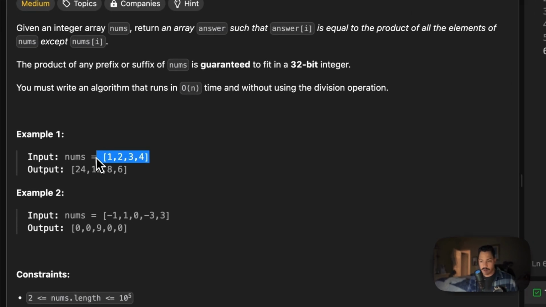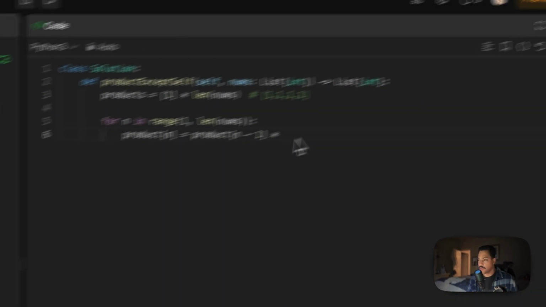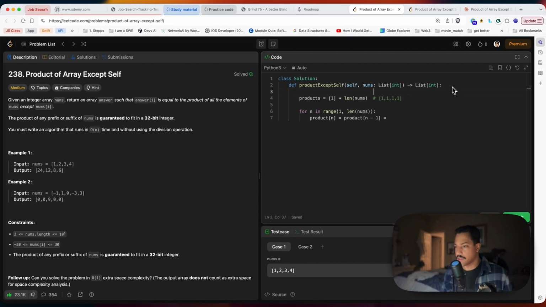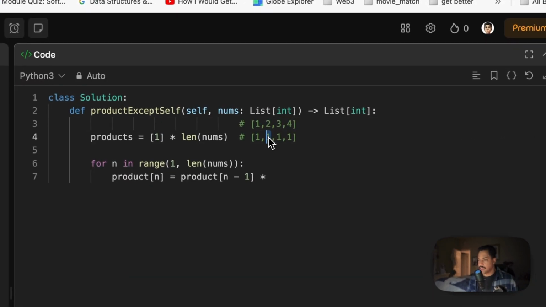Let me go ahead and get this array up here too, so it makes a little more sense what we are kind of dealing with. This is just for the sake of the example. So we have 2 running arrays here. We know in this case that this number is going to be equal to the multiplication of this number and this number.